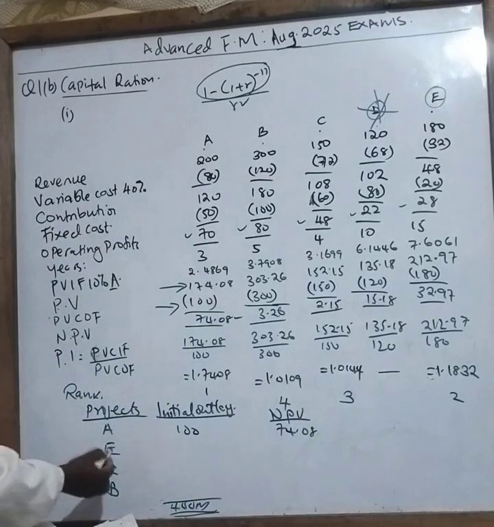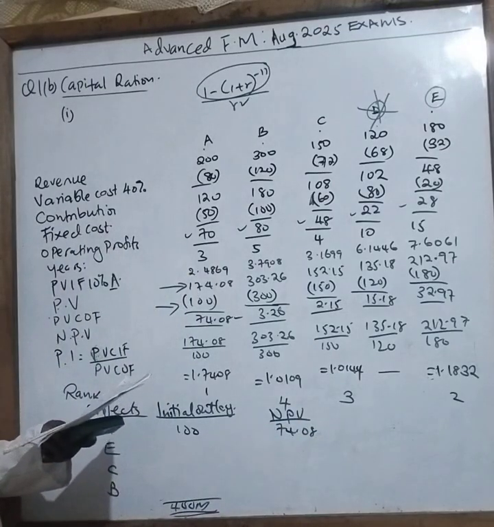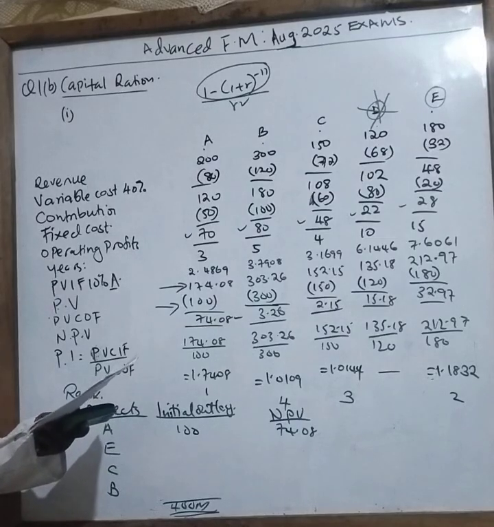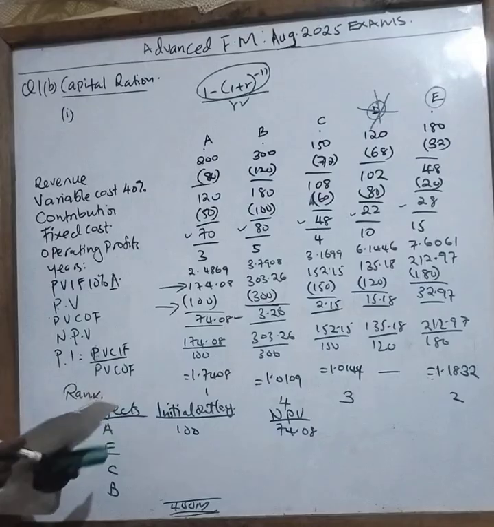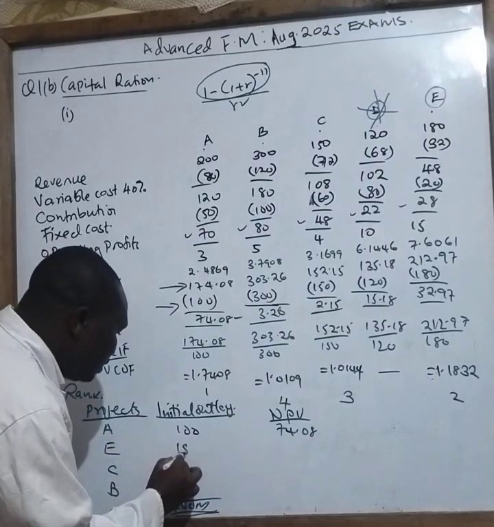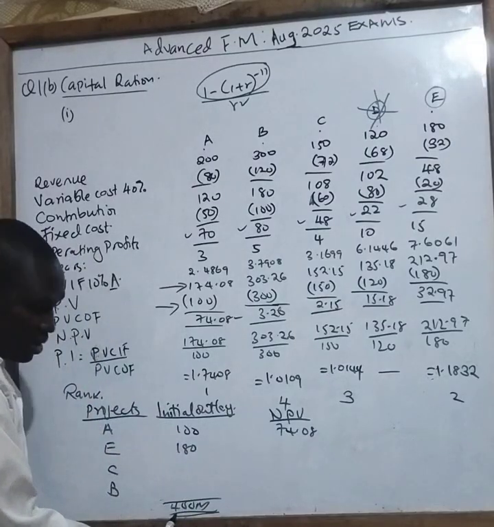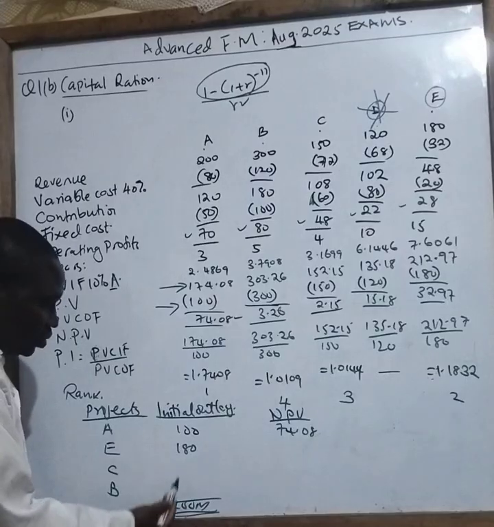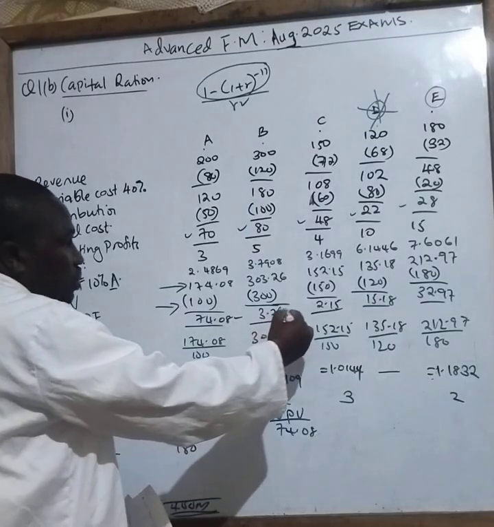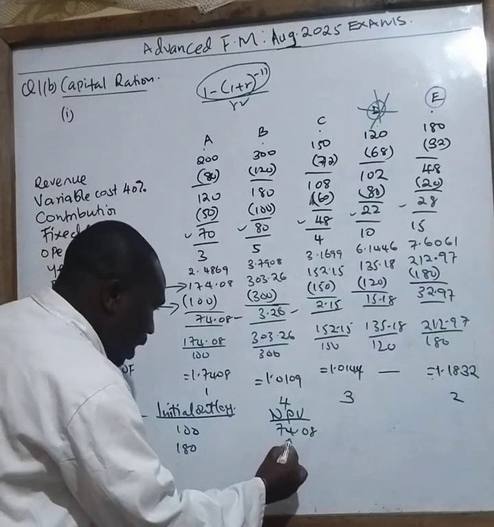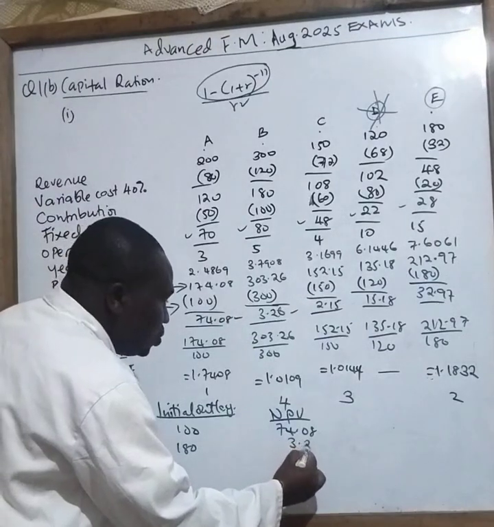Correct? Then project E, I will have to invest how much? 180. Correct? Is it 180, class? 180. Remember, the answer must give me 400. So if I invest 180 million, my net NPV, I'll get 3.26.